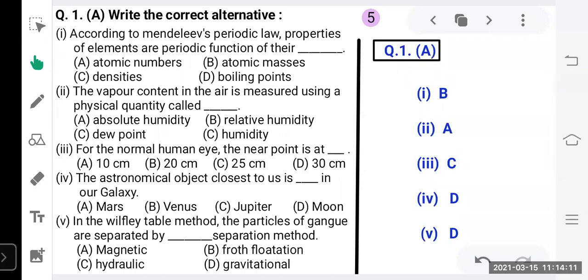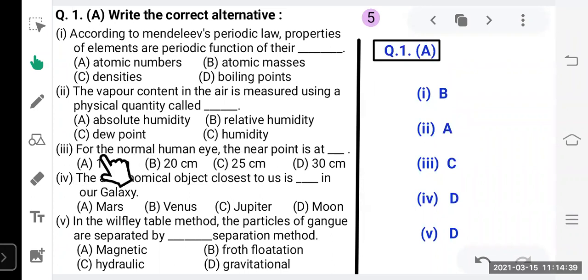So let's see question number 1. According to Mendeleev's periodic law, properties of elements are a periodic function of their atomic masses. So the correct option is B. So what will you write? Question number 1A, first one, answer is B. Then second, the vapor content in the air is measured using a physical quantity called absolute humidity. So the correct option is A here. So you will write down second, A.